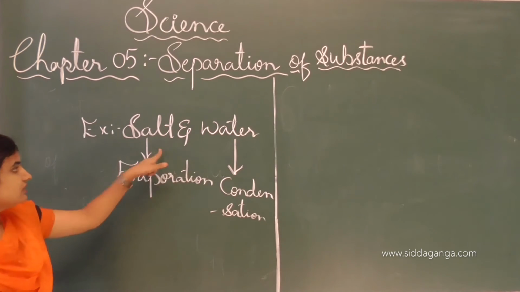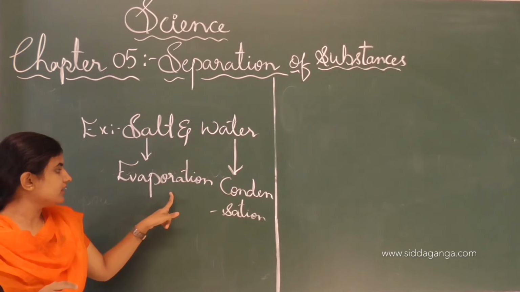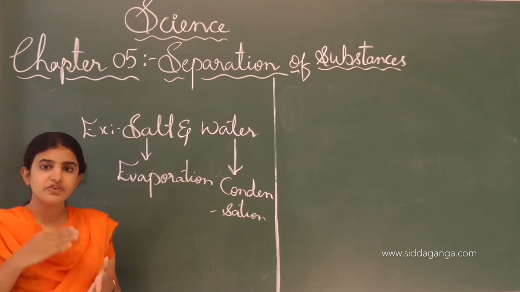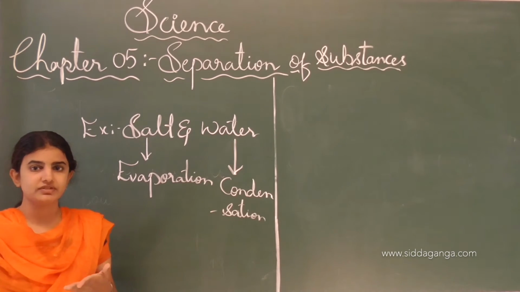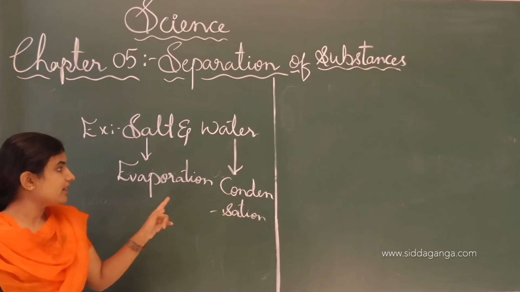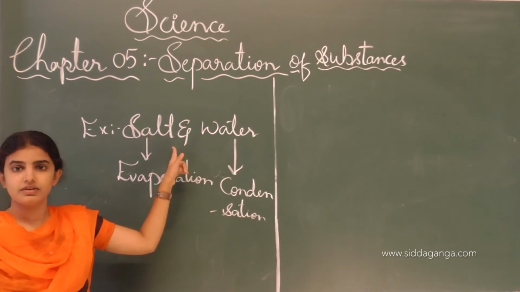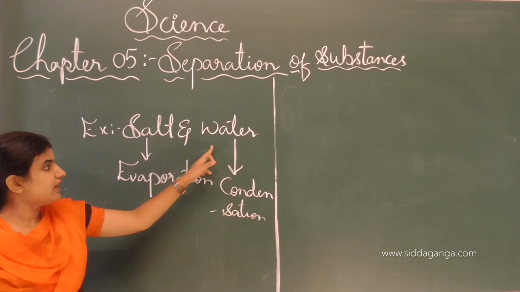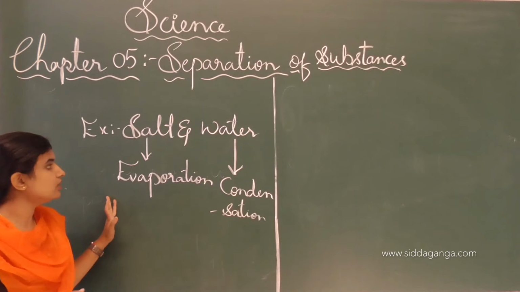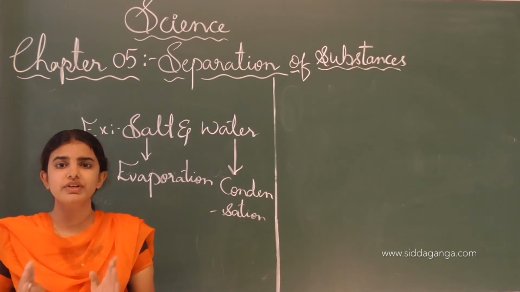And this salt solution, if we heat it, will start boiling, followed by the process known as evaporation. After the complete water evaporates, the salt will be left at the bottom of that flask, and this is how we regain the salt from the mixture of salty water. Water we also collect from the process of condensation here. This is how we can use more than one method of separation of constituent substances present in the mixture.